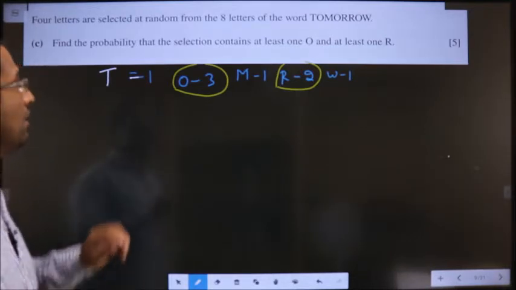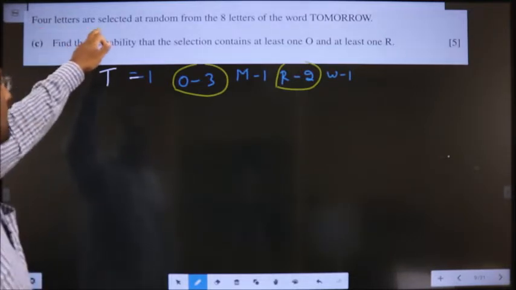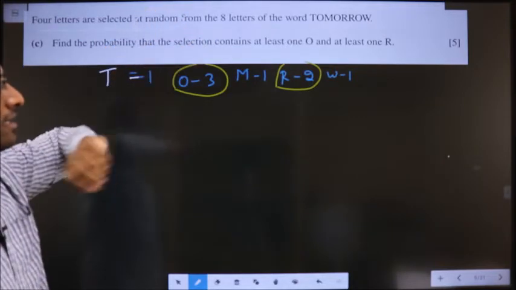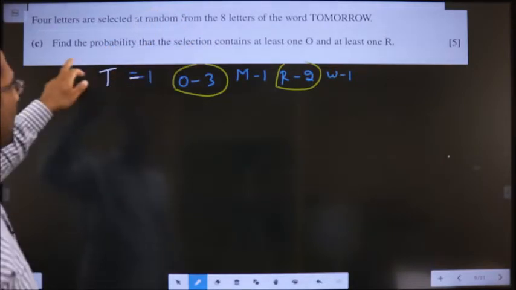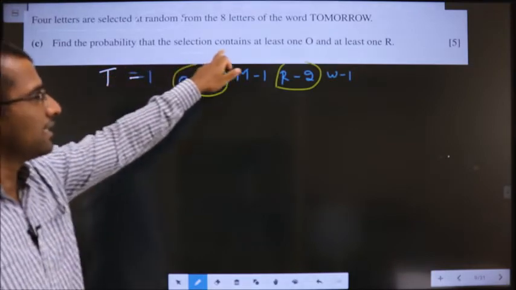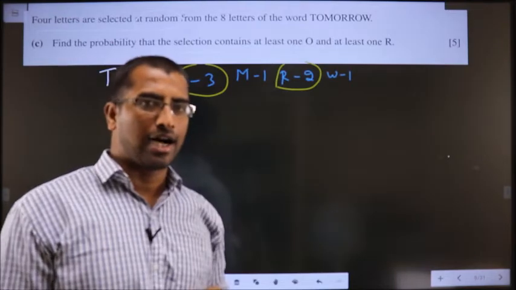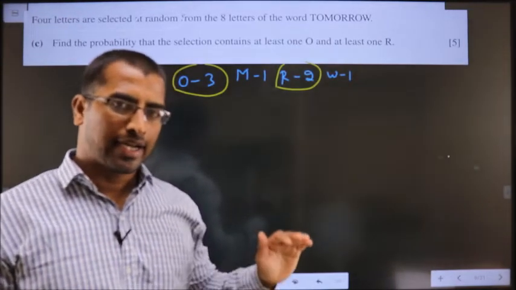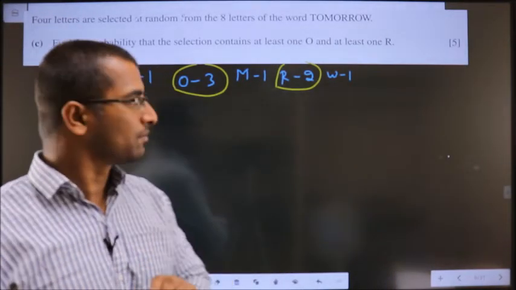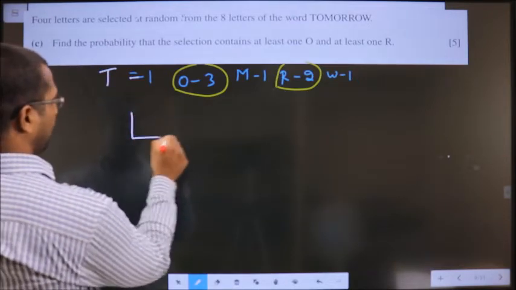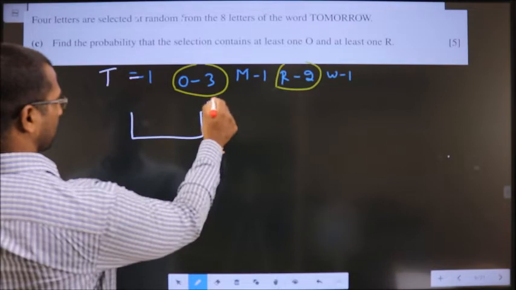Question C1. 4 letters are selected at random from 8 letters of the word tomorrow. Find the probability that the selection contains at least one O and at least one R. Let us write all the possibilities. I need 4 in the box.